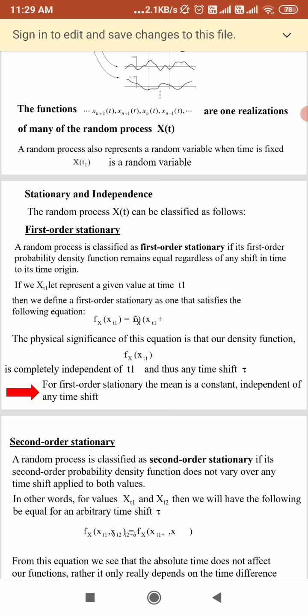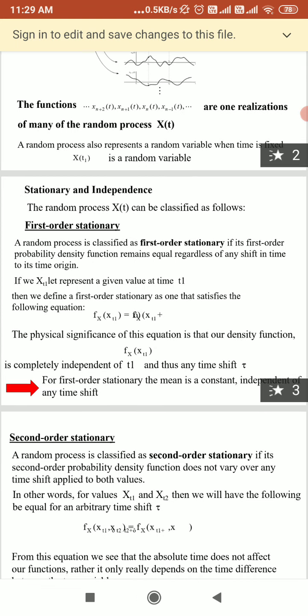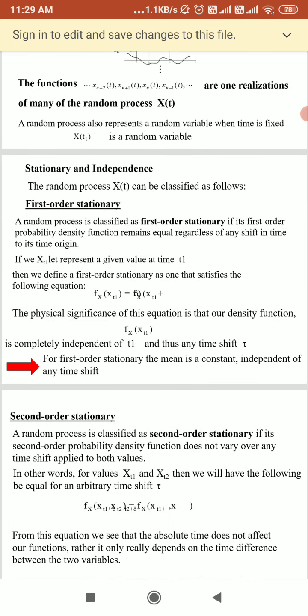So we can say a random process is first order stationary if its first order probability density function, PDF, which is nothing but the probability density or distribution function, remains equal regardless of any shift in time to its time origin. At that time we say it is a first order stationary function.